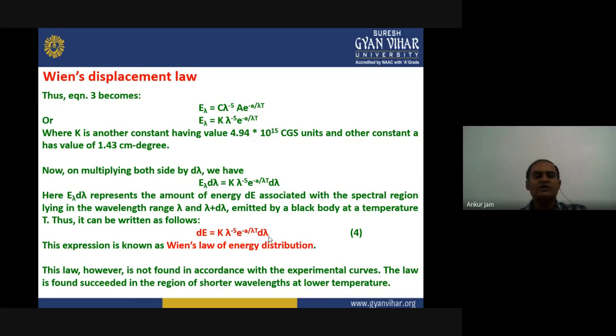This law was valid only for shorter wavelengths at lower temperature. If you go to high temperature or higher wavelengths, it no longer holds true. Okay, that was the limitation of Wien's law.